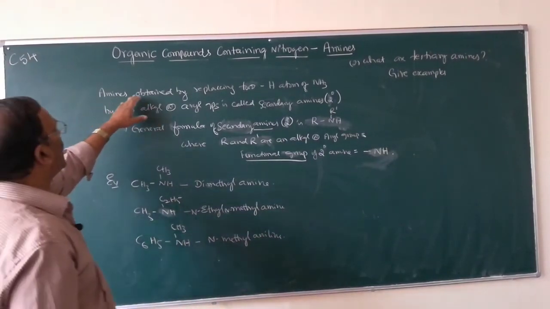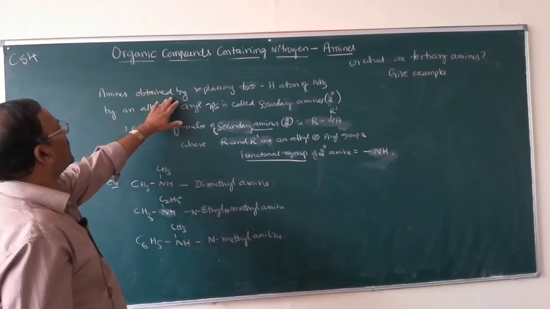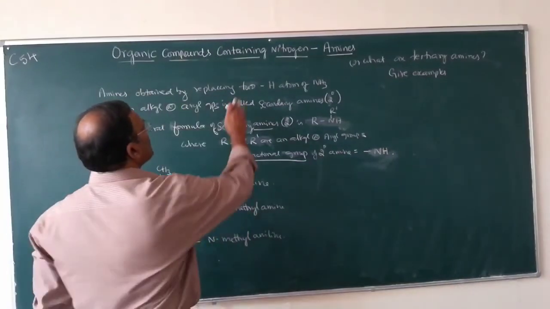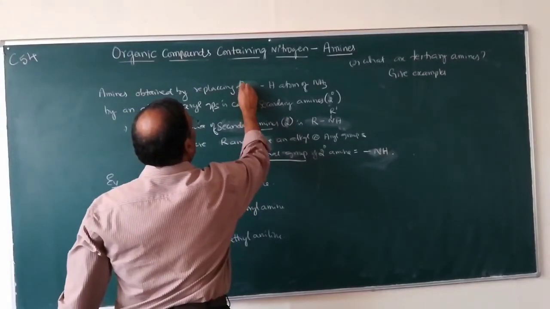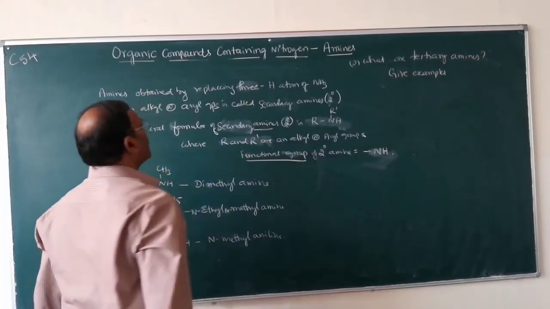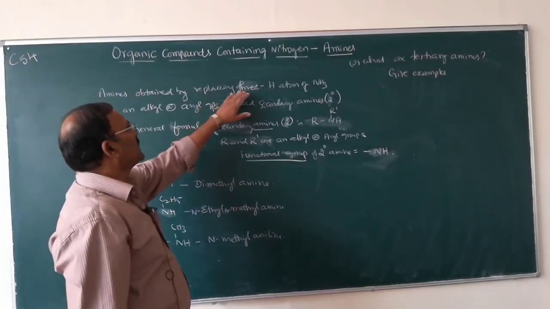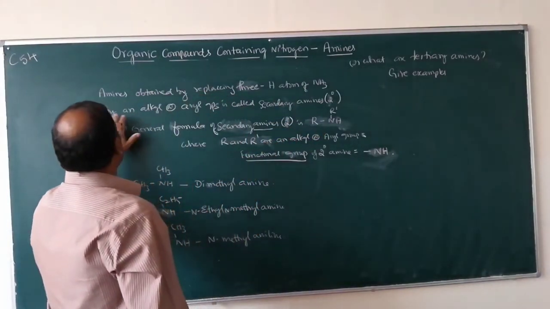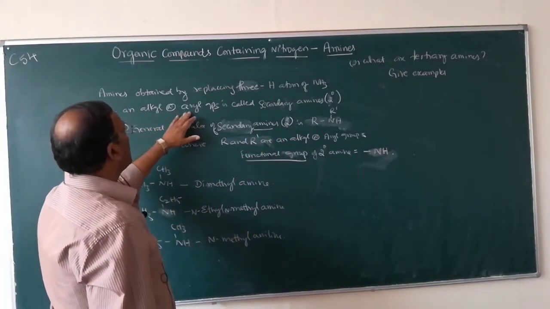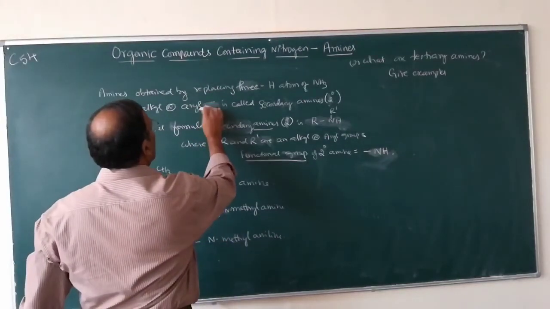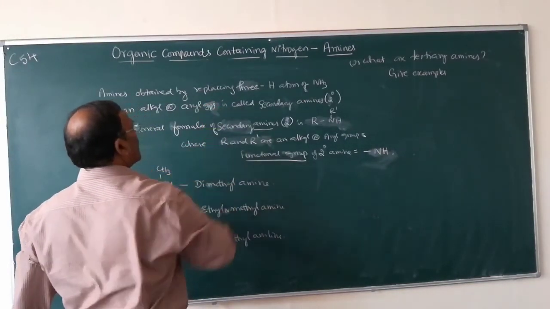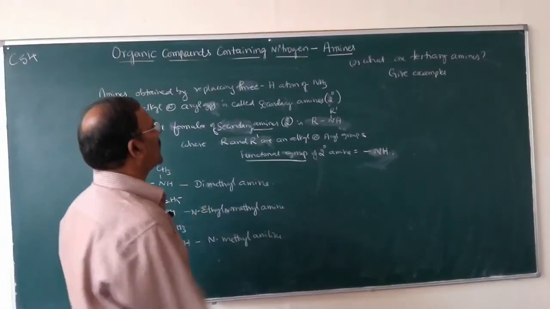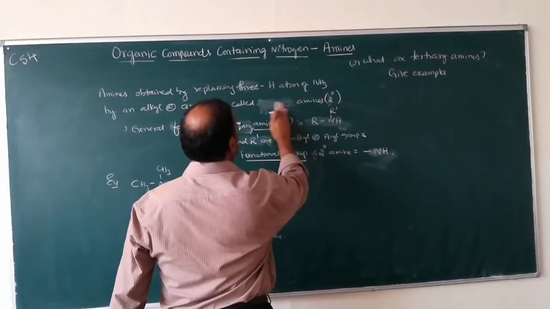Write down. Amines obtained by replacing 3 H atoms of NH3 by alkyl or aryl groups are called tertiary amines.